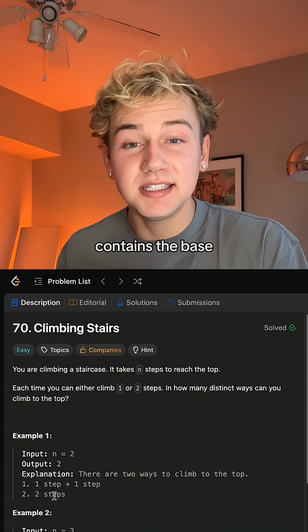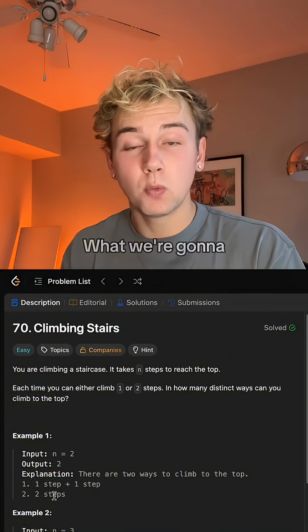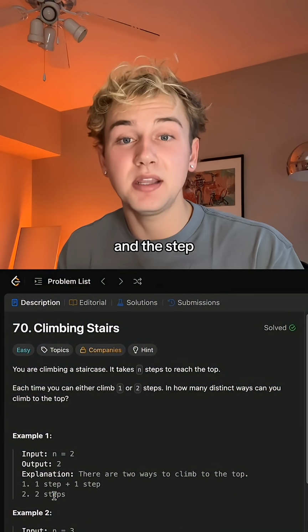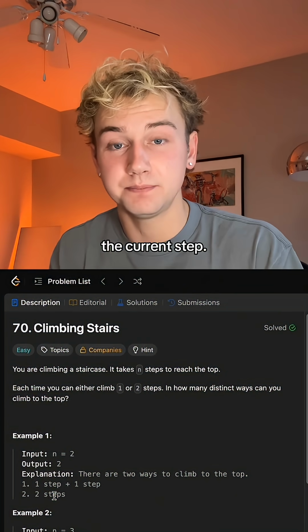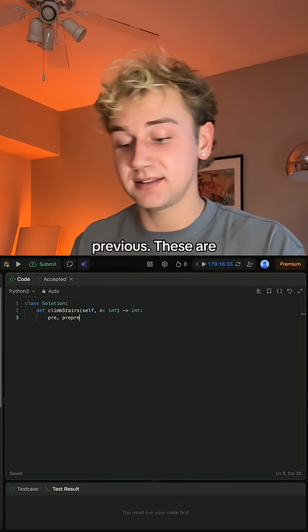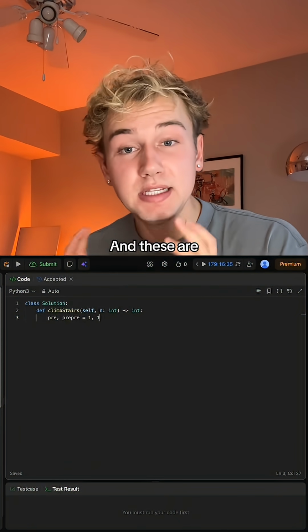This example actually contains the base cases for our algorithm. What we're gonna do is remember the number of ways to reach the step above the current step and the step 2 steps above the current step. So let's code it up. We're gonna first initialize the variable previous and the variable previous. These are both gonna be set to 1, and these are gonna be our base cases.